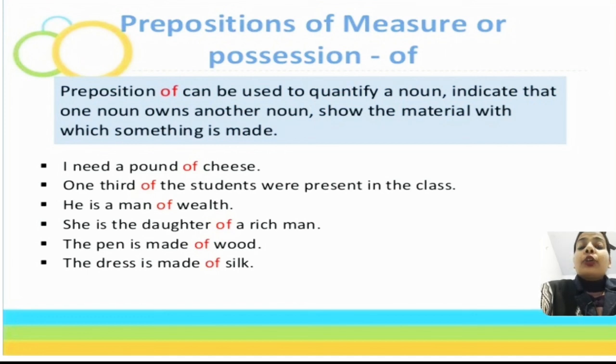She is the daughter of a rich man. So the daughter of a rich man, here she is possessed by a rich man, and we came to know by the word of. The pen is made of wood. The dress is made of silk. What you have understood here, students, is that the word of can be used to quantify a noun, to indicate that one noun owns another noun, and it also shows the material with which something is made.